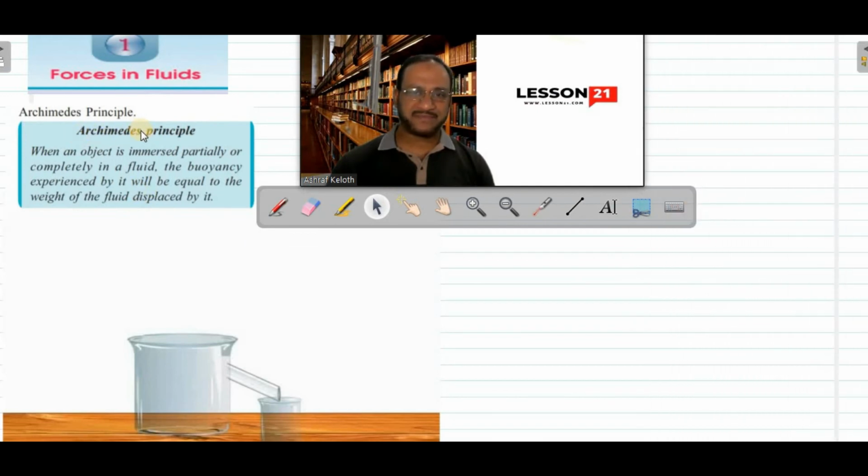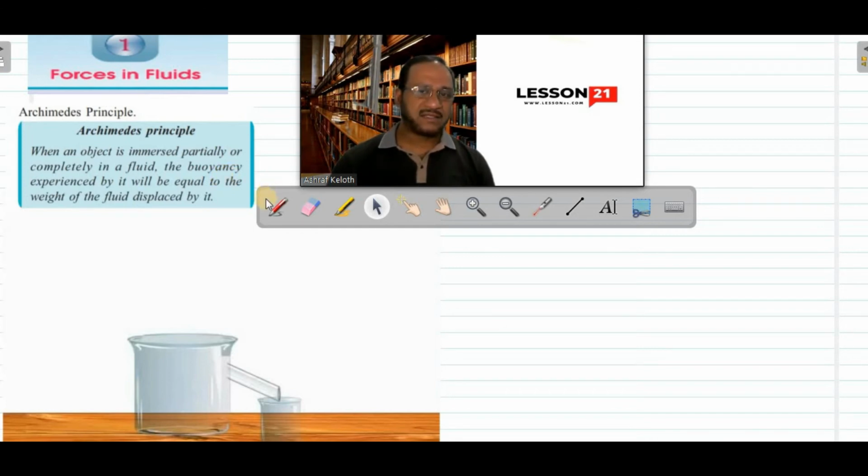Archimedes' principle. All of you know about Archimedes, the famous scientist. And there is a story behind this discovery. You know the story? Syracuse is a place in an island called Sicily, and the king of Syracuse was Heron. Heron once bought a new crown, and the clever goldsmith in the palace argued that this crown is not made up of pure gold. There is some impurity added in the gold which is used for making the crown.